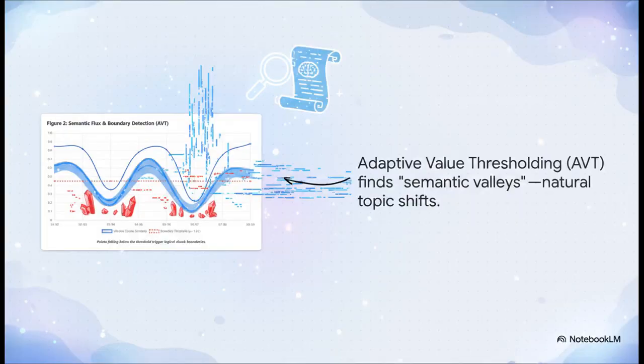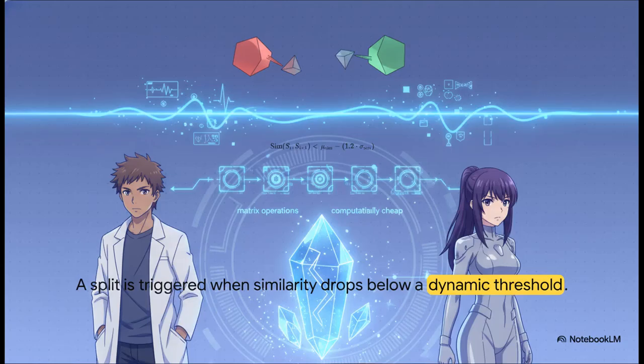The process is called adaptive value thresholding, or AVT, and this graph shows it beautifully. Basically, the system slides a window of sentences across the document and calculates the semantic similarity between them. When the topic is consistent, that line stays high. But the moment the topic shifts, say from talking about symptoms to talking about treatments, the similarity plummets, creating what the paper calls a semantic valley. And any point that drops below that red threshold line, boom, that's where you split the text. And here's the formula that makes it all work. The really crucial part here is that the threshold isn't just some fixed number. It's dynamic.